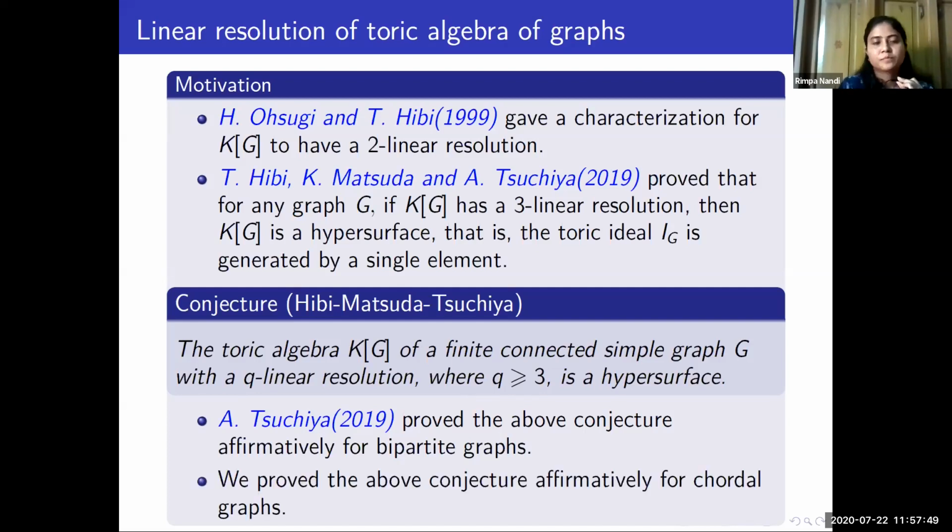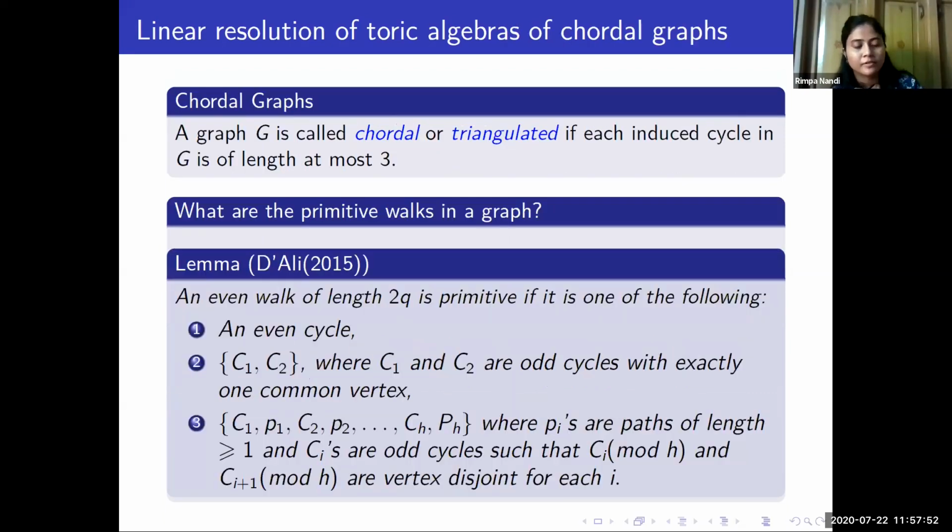So what is a chordal graph? A graph is called chordal if every induced cycle in G is of length at most 3. So to prove that for a chordal graph, K[G] has a q-linear resolution and it is a hypersurface, we need to find the number of generators in the toric ideal. And the number of generators is connected to the Gröbner basis, because the Gröbner basis itself is a generator. And we know that the Gröbner basis is nothing but the primitive walks in the graph G. So we need to know the nature of the primitive walks in a graph.